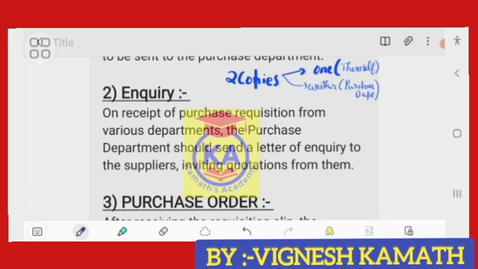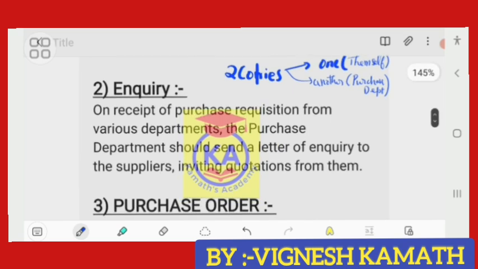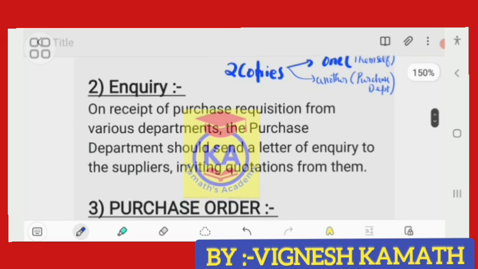Once he gets the quotations, he has to compare the various quotations that he has received, and select which quotation will be the best. Based on lower cost and good quality products, he will select the quotation. So that is the second step.